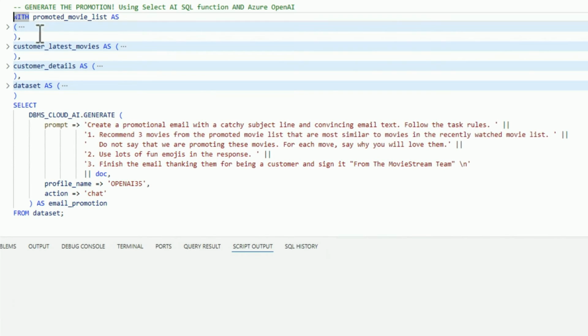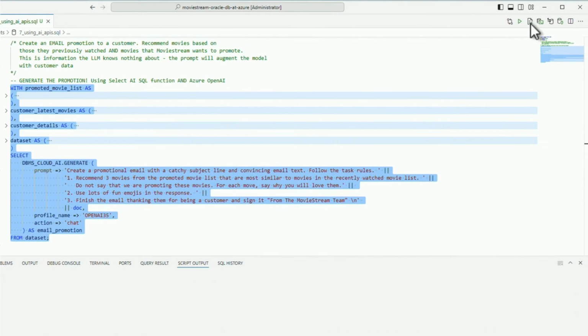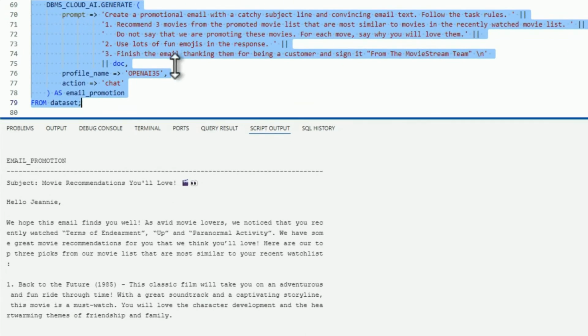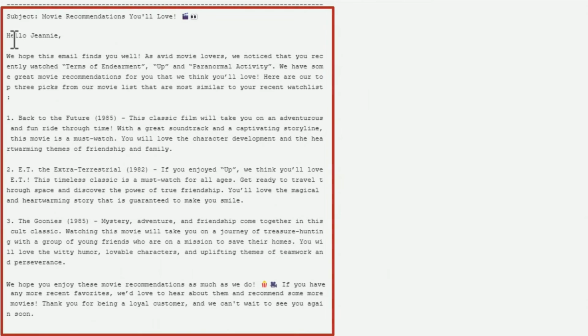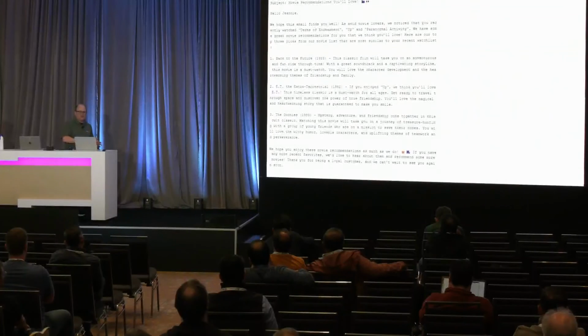So with a single select, I'm now able to create that promotional email. Hey, Jeannie, we hope this finds you well. You love Terms of Endearment, Up, and Paranormal. Based on that, you might think you're going to love Back to the Future and Why, and you're also going to love E.T. and The Goonies. Simple, right? Simple to integrate your data with the LLM to have these customized promotions.